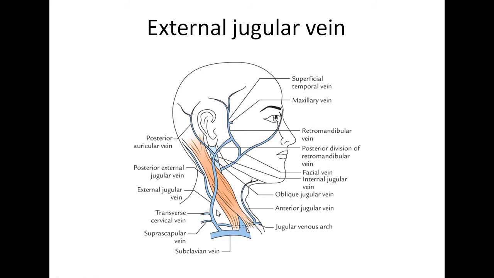It has various tributaries, such as the posterior external jugular vein, which runs along the posterior border of the sternocleidomastoid muscle. It also has the anterior jugular vein as a tributary in the lower part. These two are the formative tributaries, like the retromandibular vein and the posterior auricular vein, whereas the terminal tributaries are the oblique vein, transverse cervical vein, suprascapular vein and this anterior jugular vein. These are the tributaries.